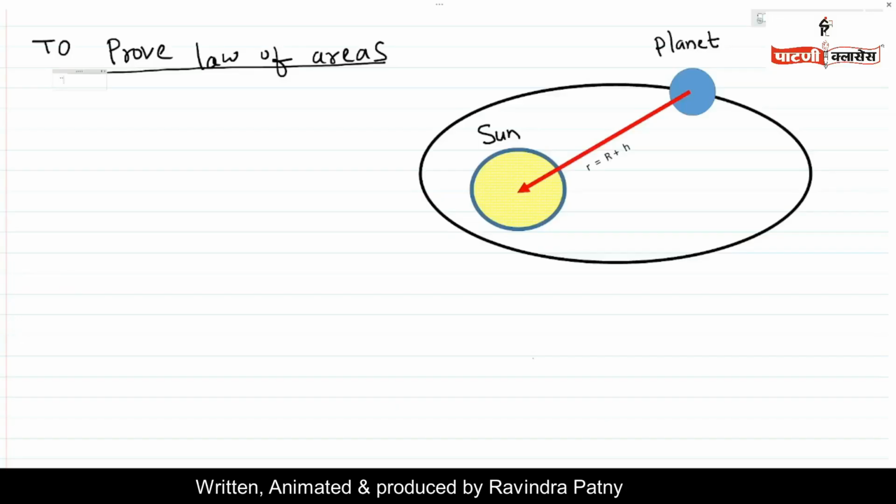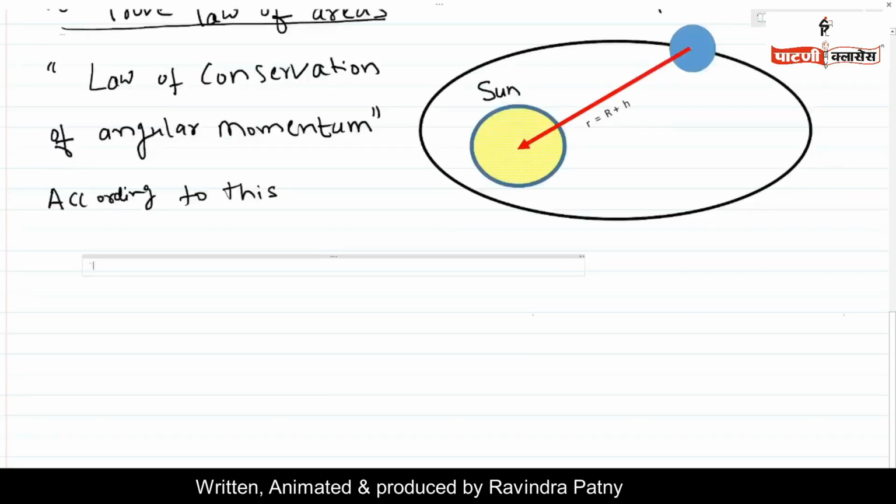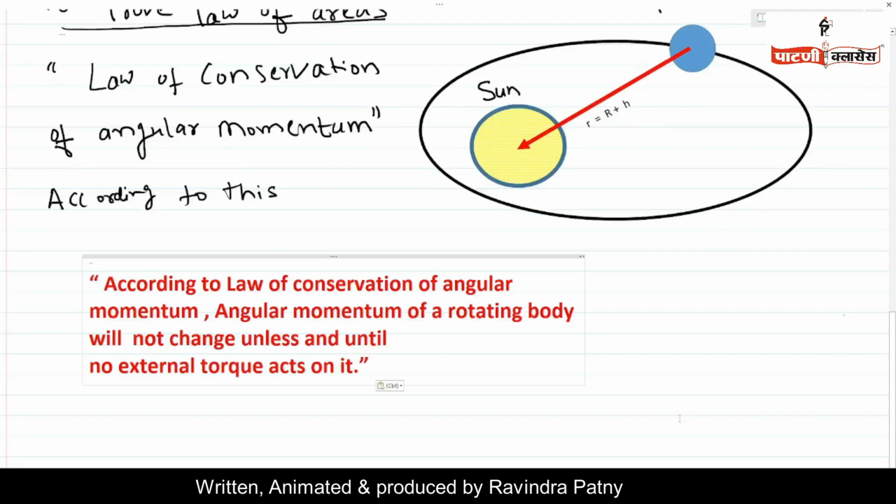Now I am going to prove Kepler's law of areas. The proof of the law of areas depends upon the law of conservation of angular momentum. According to the law of conservation of angular momentum,